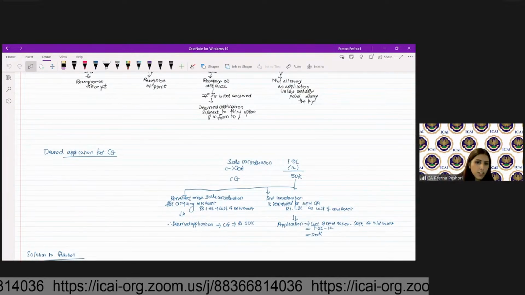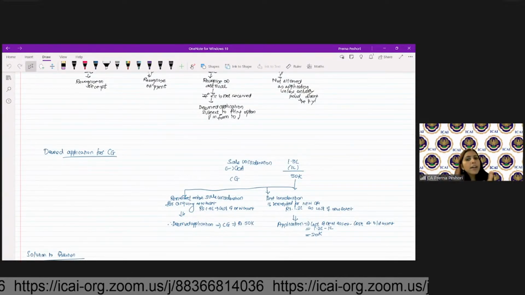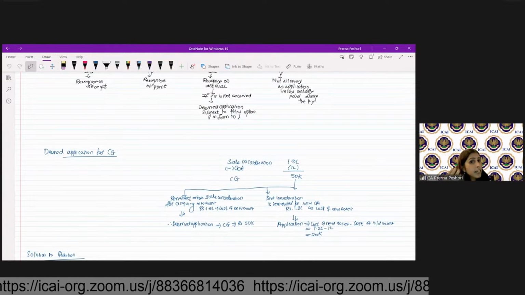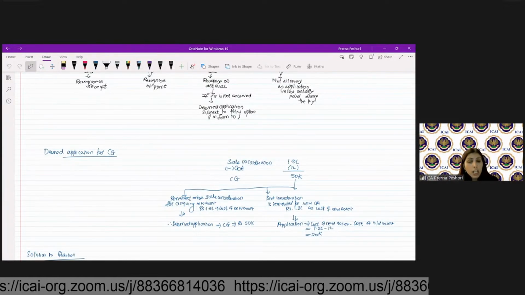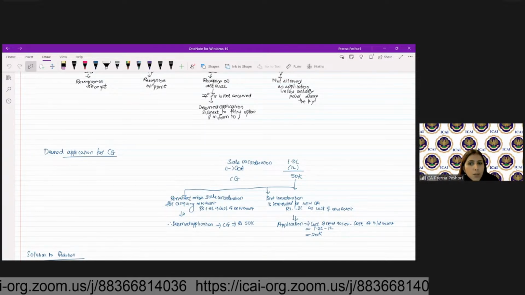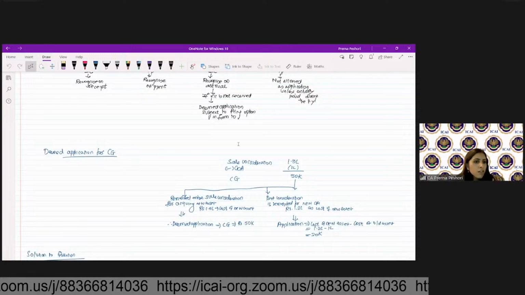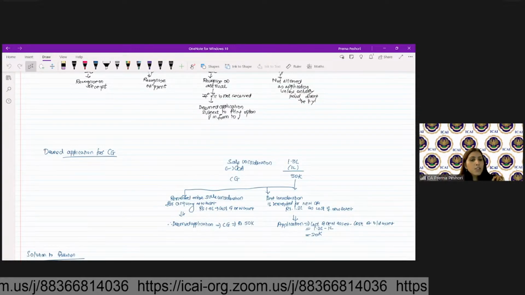In case of capital gain, if the sale consideration is reinvested for acquiring the new asset, it will be considered as deemed application. The capital gain amount is considered as deemed application. If the part consideration is reinvested, then the application will be the cost of the new asset minus the cost of the old asset. Fine. So with this, we'll stop here.